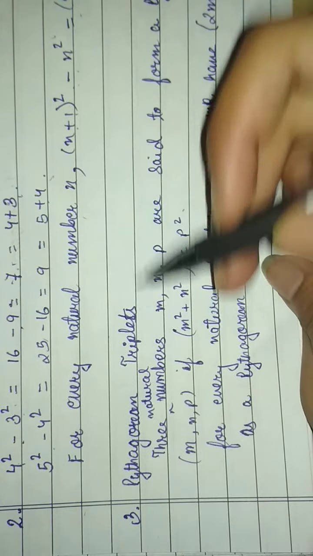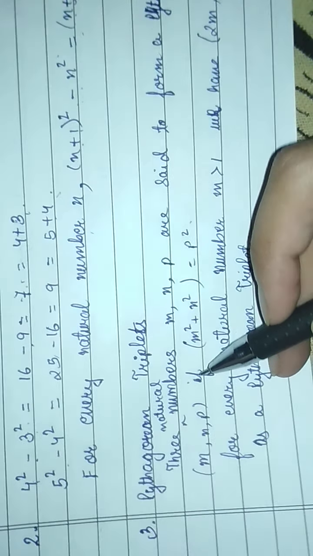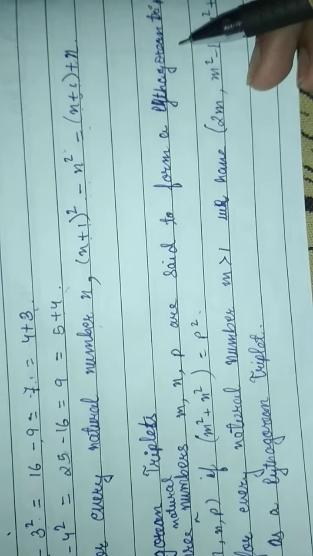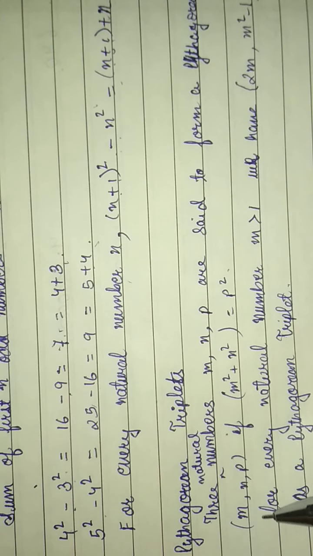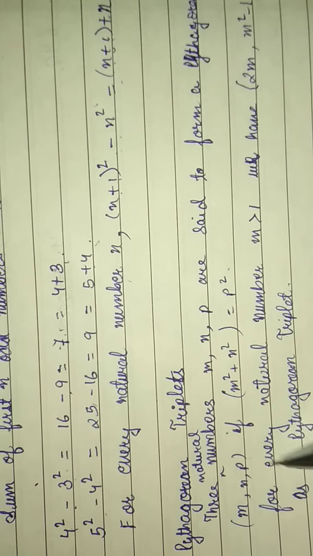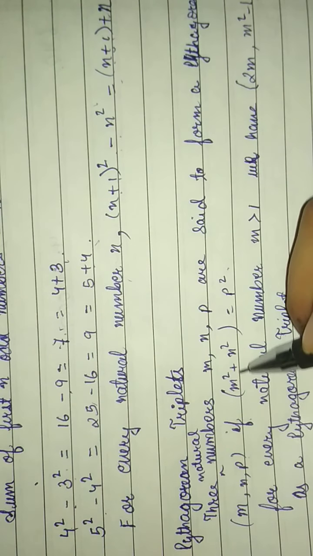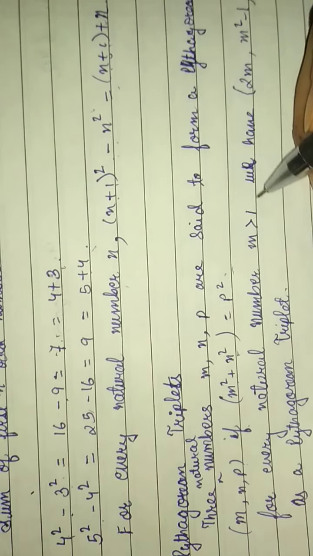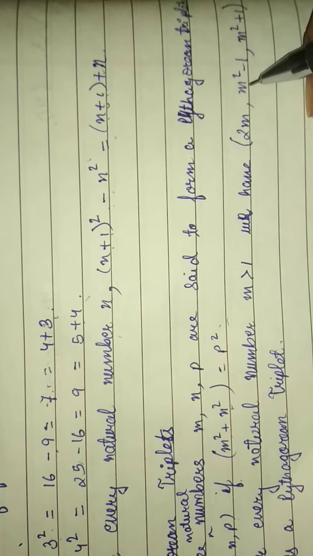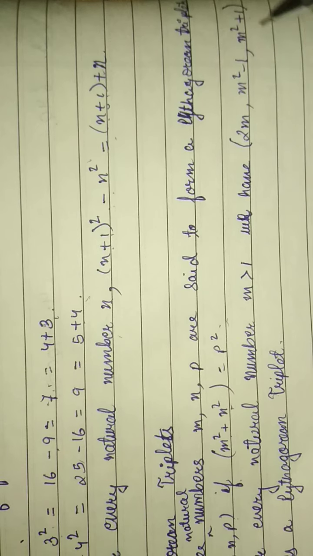Pythagorean triplets. Three natural numbers m, n and p are said to form a Pythagorean triplet if m squared plus n squared equals p squared. For every natural number m greater than 1, we have 2m, m squared minus 1, m squared plus 1 as a Pythagorean triplet.